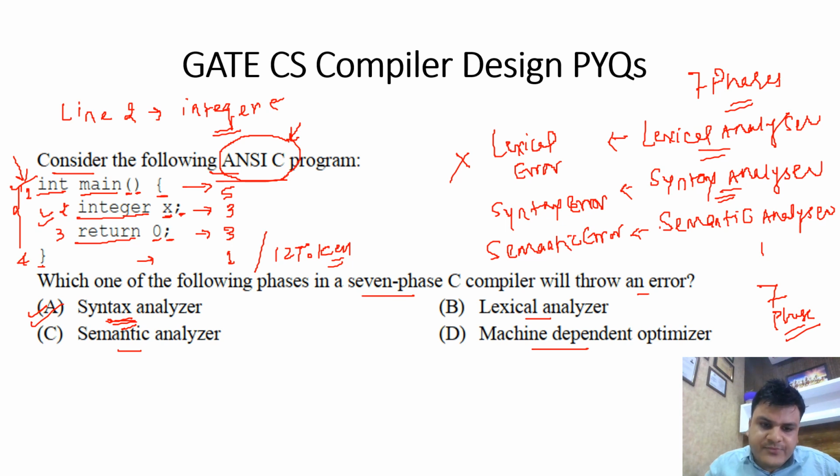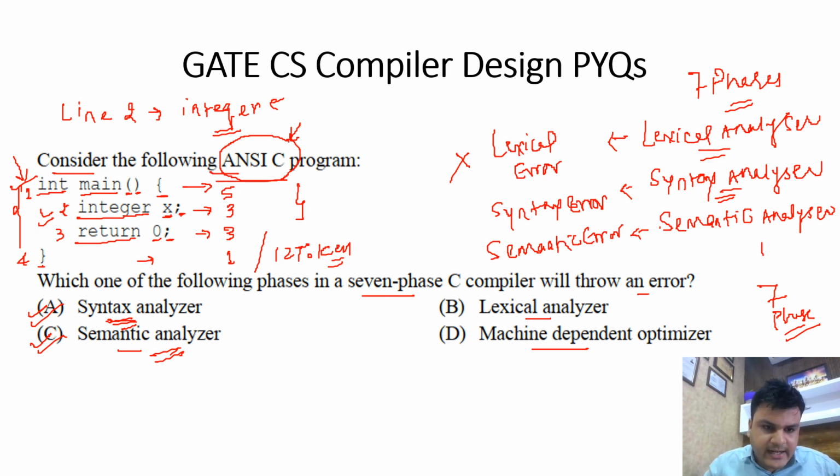But if we look at the GATE answer key, GATE has marked the semantic analyzer, that is option C, as the correct answer. But if you run this program on any online compiler like GCC 64-bit, you will surely observe a syntax error.